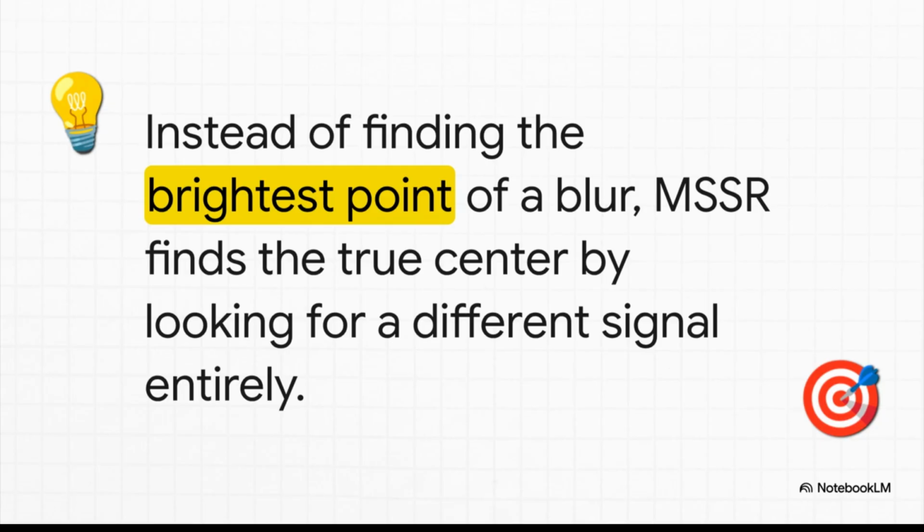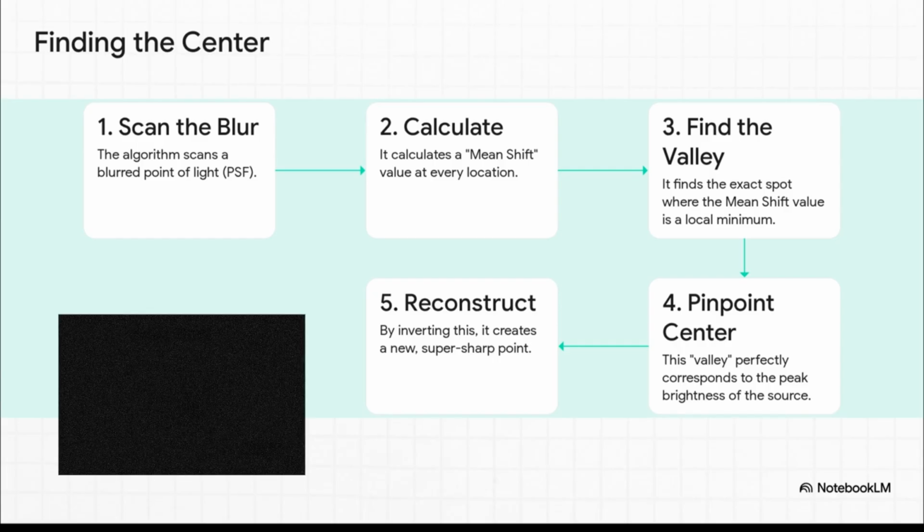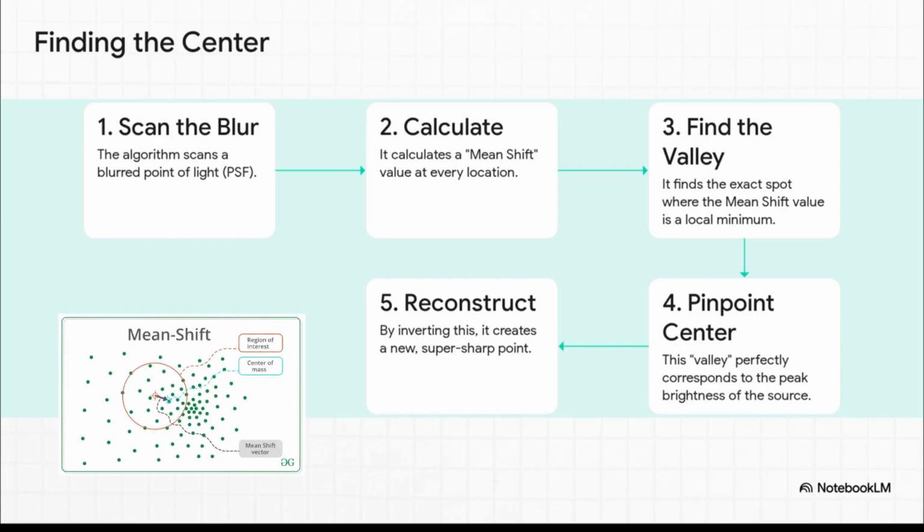It doesn't look for the peak at all. Here's the logic behind it. The algorithm scans that blurry spot of light, okay? But instead of trying to find the brightest point, it calculates something called a mean shift value for every single location. You can just think of this as a measure of how fast the brightness is changing from one point to the next. And here's the secret sauce.